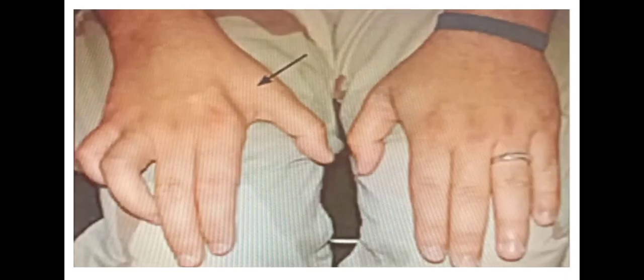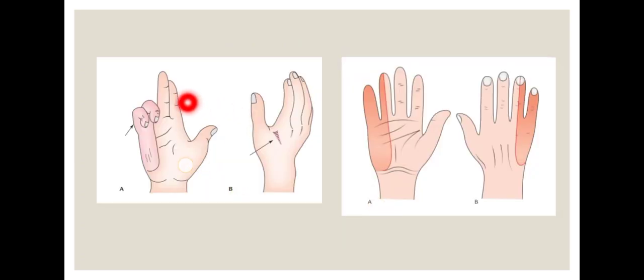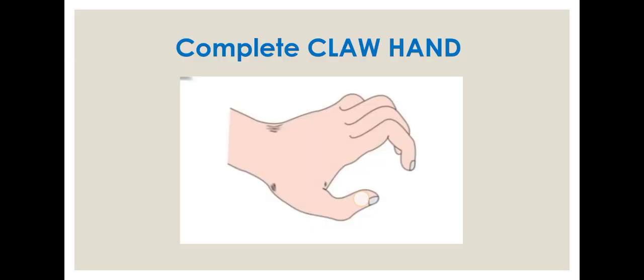If the clawing happens in the little finger and ring finger, it is due to ulnar nerve. In the first finger and second finger, this is due to median nerve. What will happen if all these fingers get claw? That is due to complete injury to the ulnar nerve and median nerve. If the median nerve and ulnar nerve both are injured, there will be a condition called complete claw hand.